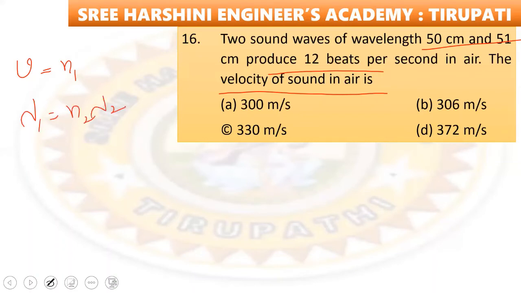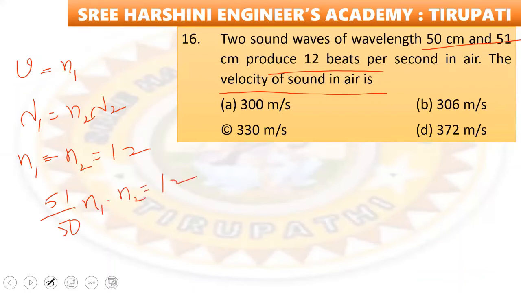So here n1 is equal to, first one wavelength is 50. n1 minus n2 is equal to beats, 12 per second is given. So we can write n1 minus n2 is equal to 12, with n1 equal to 51 by 50 n2.